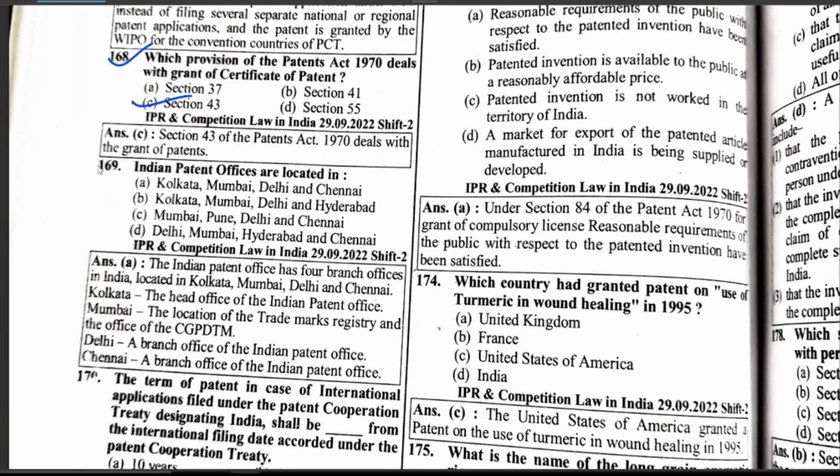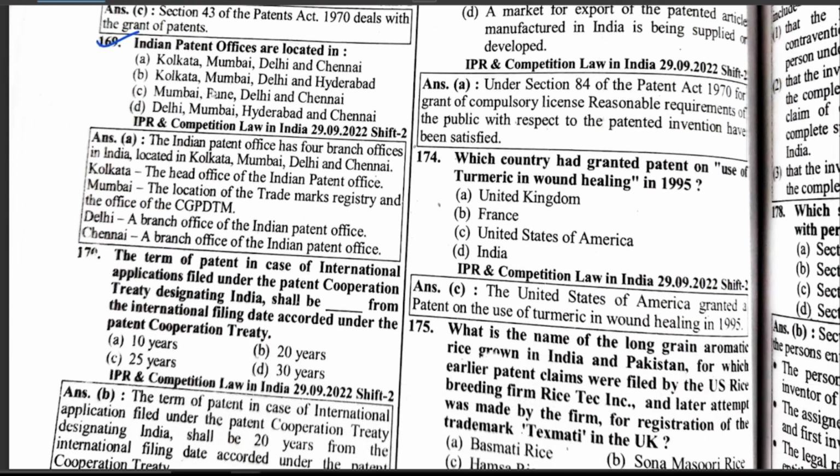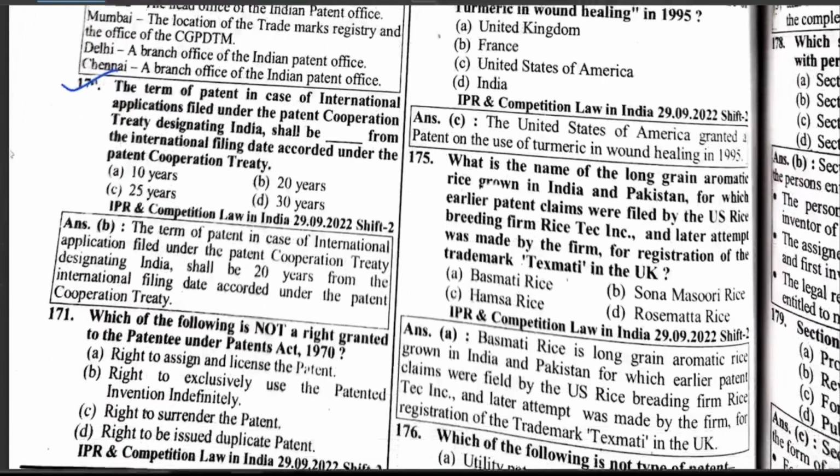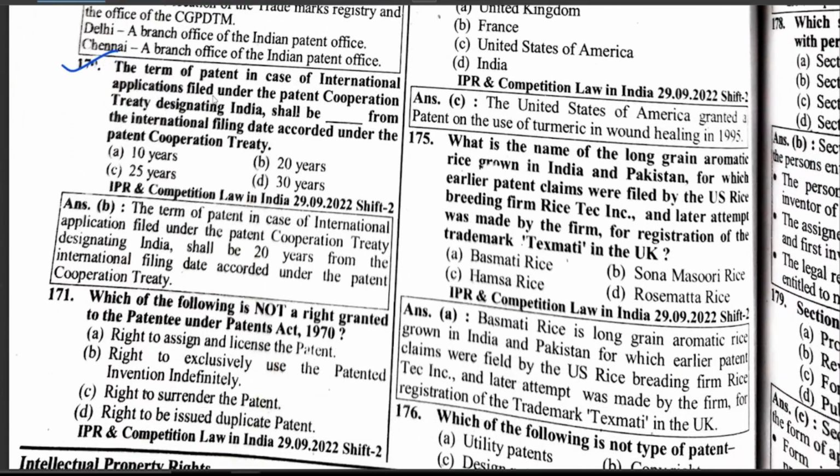Section 43. Indian Patent Offices are located in which cities? Kolkata, Mumbai, Delhi, and Chennai. The term of patent in case of an international application filed under the Patent Cooperation Treaty designating India shall be dash from the international filing date accorded under the Patent Cooperation Treaty, which is 20 years.